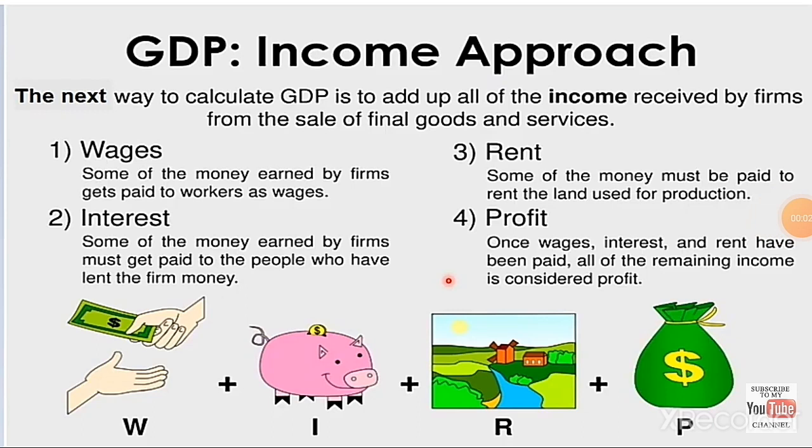For example, take a house. In a house, father and mother are earning around 40,000 per month. From this, they can spend for milk, electricity, vegetables, etc. The amount spent for the milk is an expenditure for that family and income for the milkman. Next, the amount spent for vegetables is expenditure for the family and income for the seller.